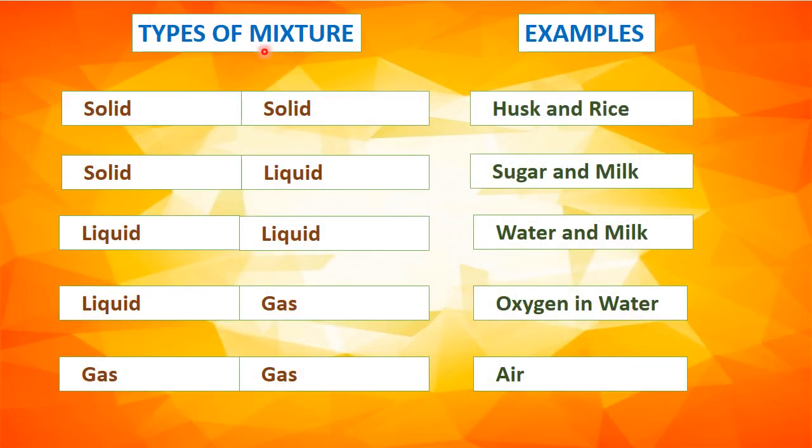Mixtures can be of solids, liquids and gases. Some common types of mixtures and their examples are: solid-solid mixture, husk and rice. An example of a solid-liquid mixture is sugar and milk. A liquid-liquid mixture example is water and milk. An example of a liquid and gas mixture is oxygen in water, and a gas-gas mixture is air.